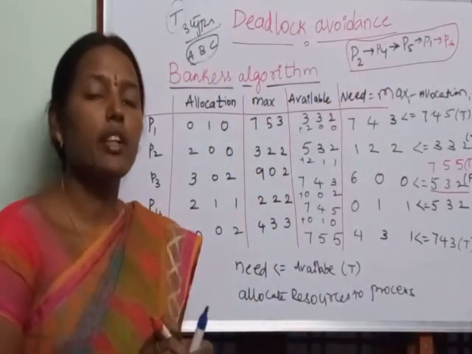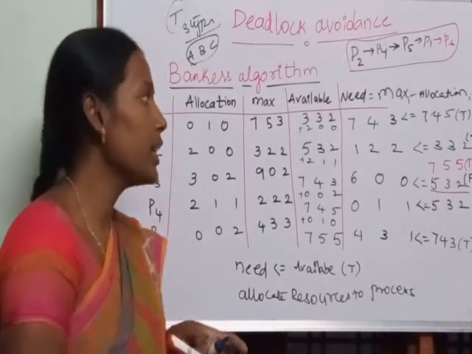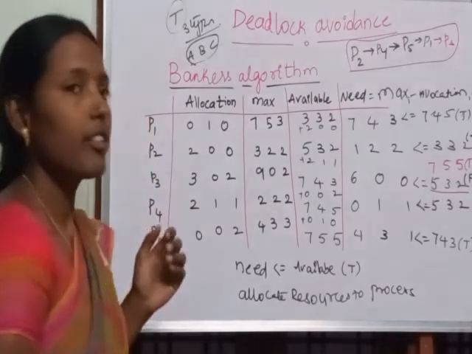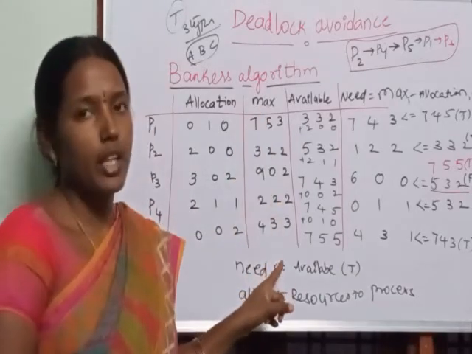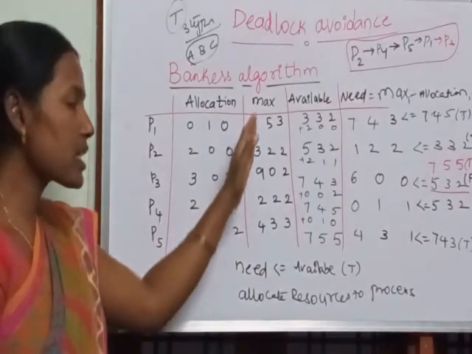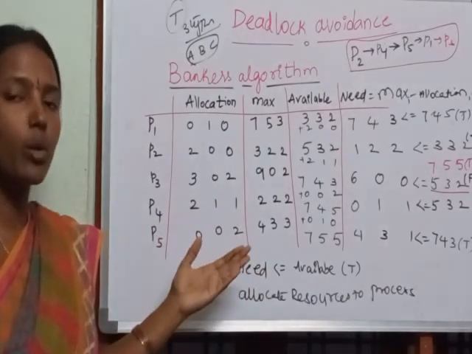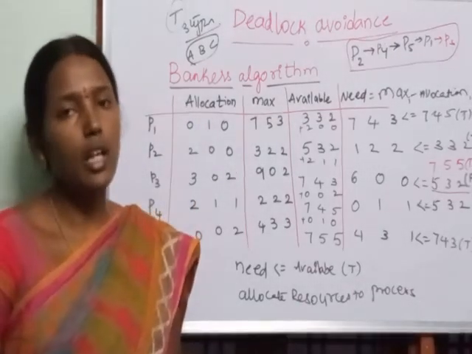So in this way, if you apply Banker's algorithm, we can avoid the deadlock. That's nothing but what? Here we have prior information of the maximum resources required for each and every process. If you have the maximum requirements beforehand, we can avoid the deadlock with the help of the Banker's algorithm.